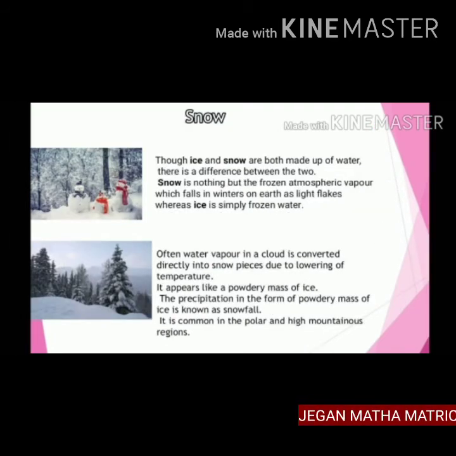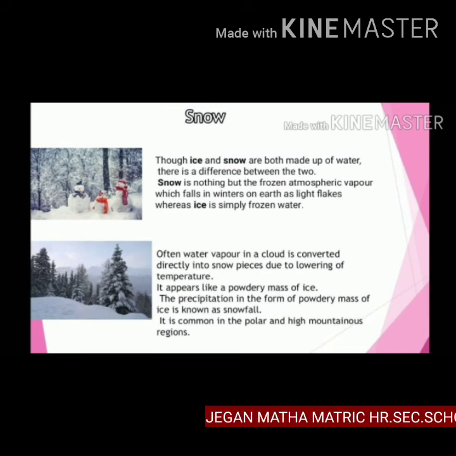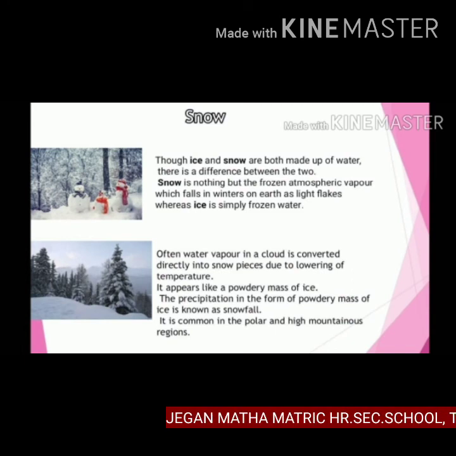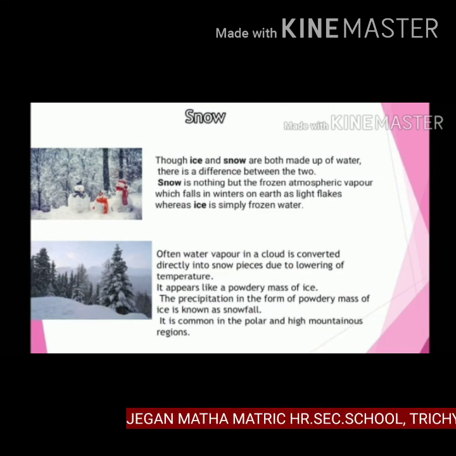Last one is snow. Though ice and snow are both made up of water, there is a difference between the two. Snow is nothing but frozen atmospheric vapor which falls in winter on earth as light flakes, whereas ice is simply frozen water. Often, water vapor in a cloud is converted directly into snow pieces due to lowering of temperature. It appears like a powdery mass of ice.